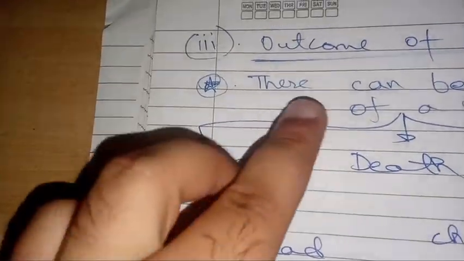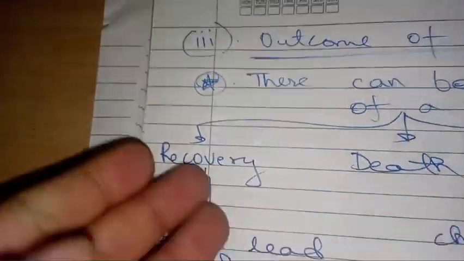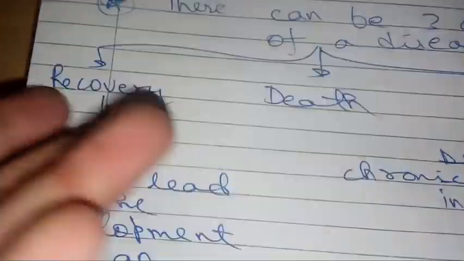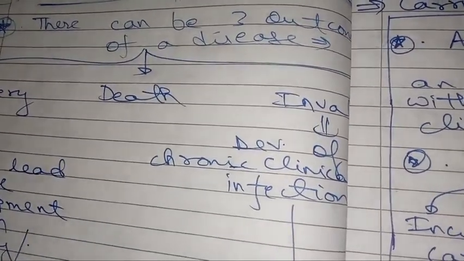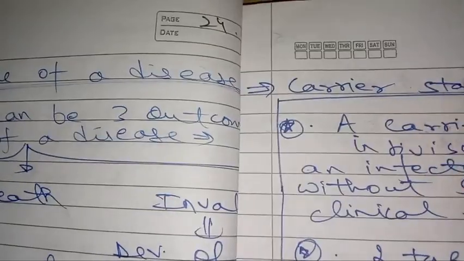Next agent determinant, we have outcome of a disease. There can be three outcomes of a disease: recovery, death, or invalidism. Recovery, we know the animal has developed an immune response. Death, the animal was not able to survive. And third is invalidism, that is development of chronic infection. And this leads to the formation of a carrier.